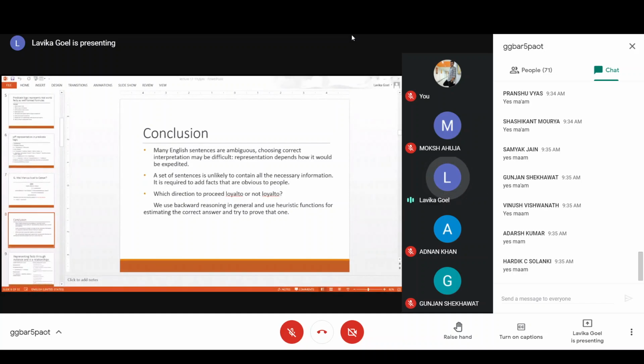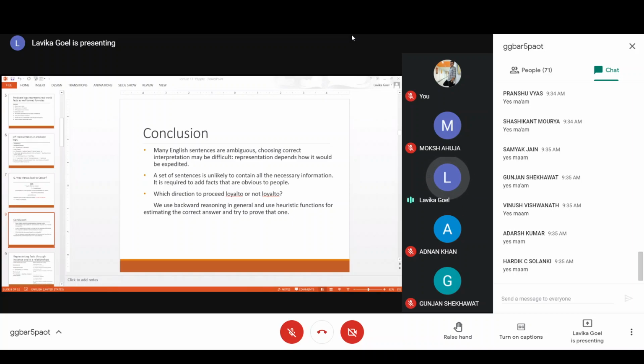So using some heuristics, we will get an estimate of what the correct answer will be: Marcus is loyal to, or Marcus is not loyal to Caesar. If you get that Marcus might be not loyal to Caesar, you will start proving not loyal to. This is one thing which we will not go into very deep, but generally we start with the negation of the statement and we try to prove whether the negation is true or false.